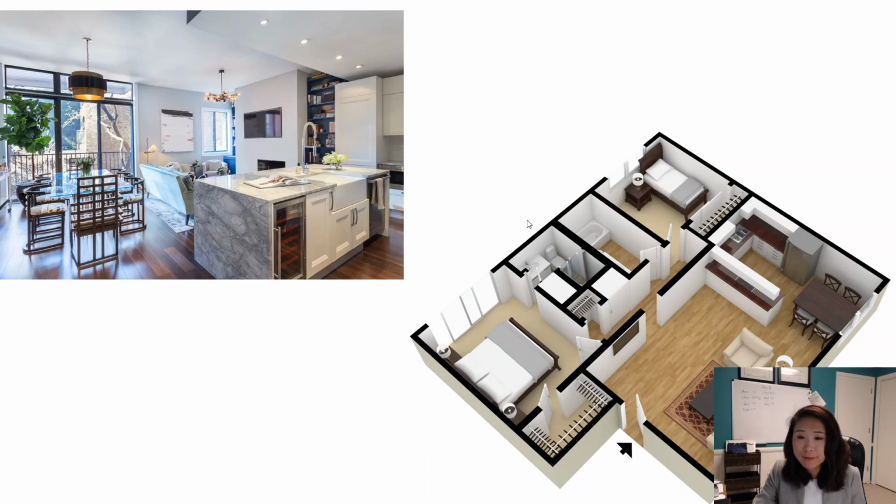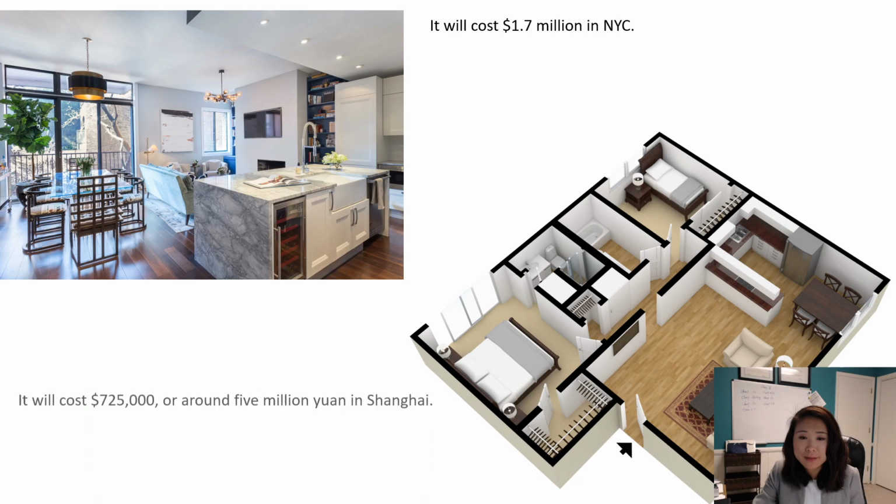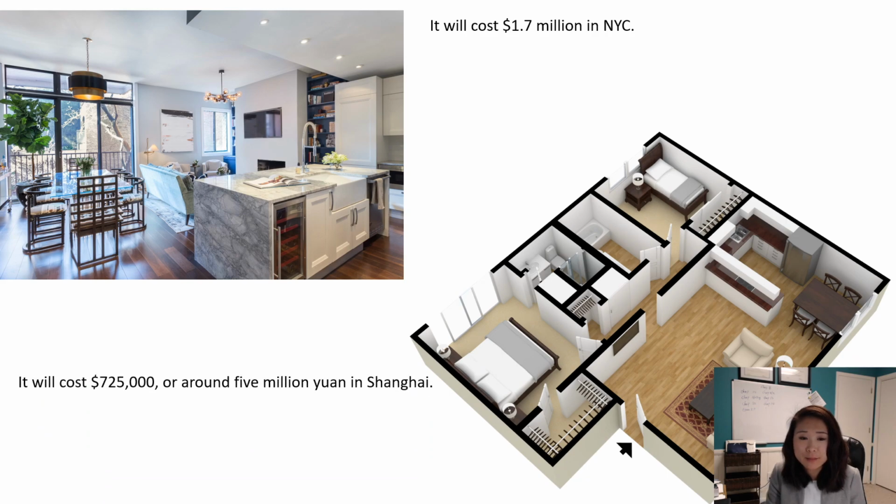On average, the two-bedroom apartment in New York City costs $1.7 million. It's very expensive. Compare the housing price in New York City with the exchange rate, and you will notice that New York City's houses are much more expensive. So why do I want to point this out? Because I want to mention how expensive it is in China.